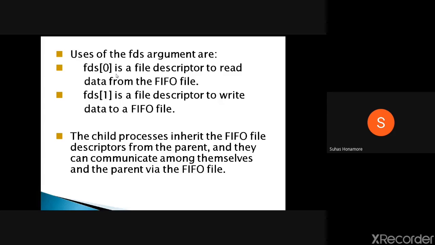This is what we discussed: fd0 is for reading and fd1 is for writing. One more thing: if a process creates a child, FIFOs will be inherited.